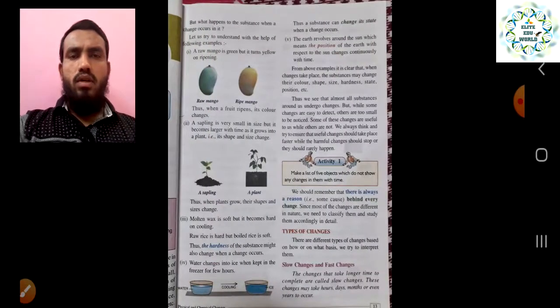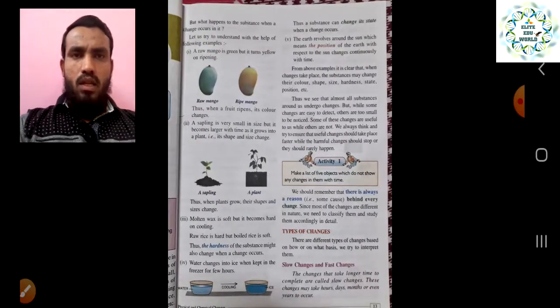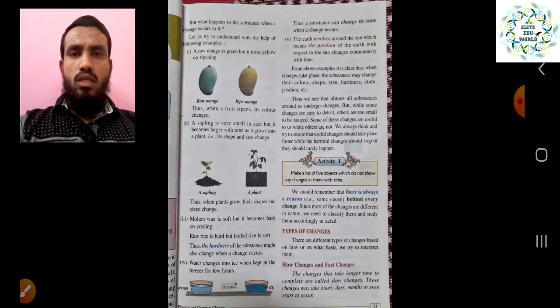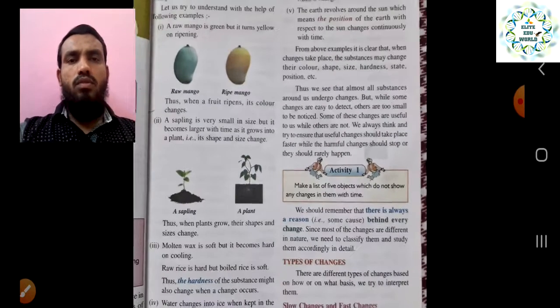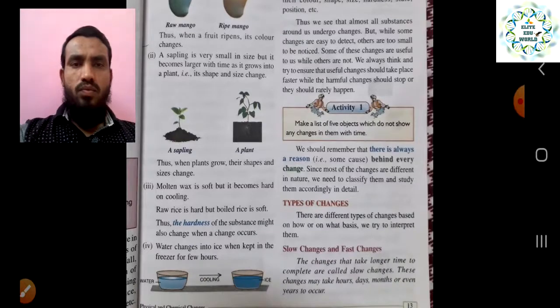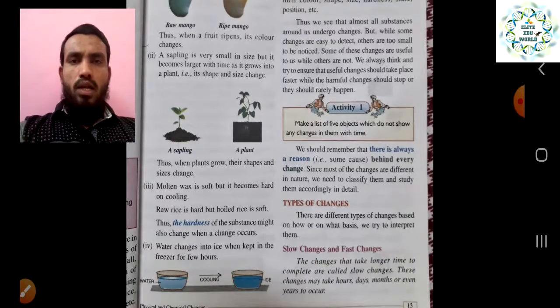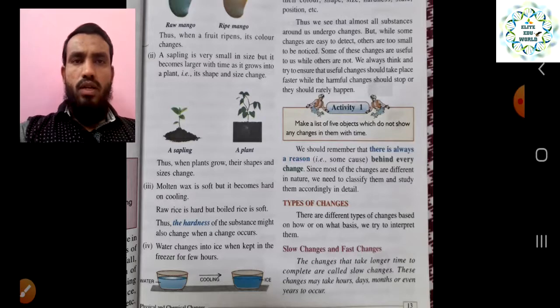Then we took some examples, like the ripening of a mango, which is also a kind of change. We saw seedlings growing from a small seedling into a big plant or tree, which is also a change. We saw melting of wax, melting of ice into water, which we can freeze again. Days and nights coming one behind another is also a change, and the earth revolving around the sun is also a change.